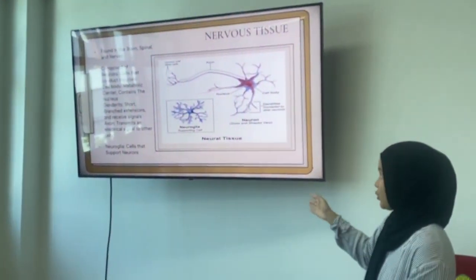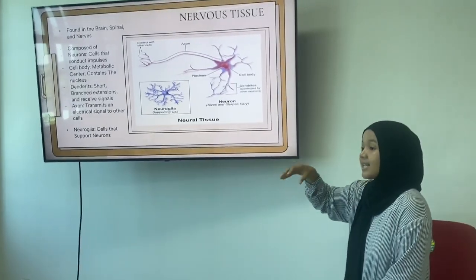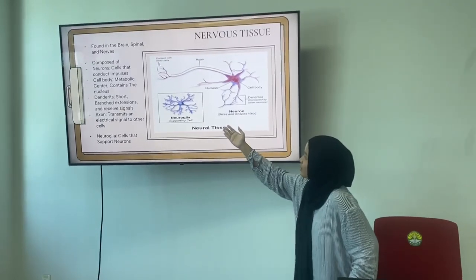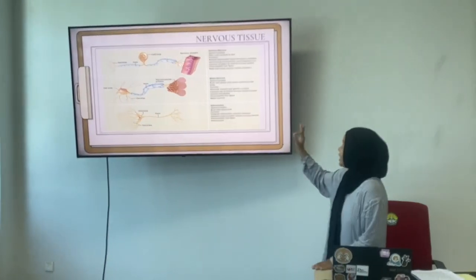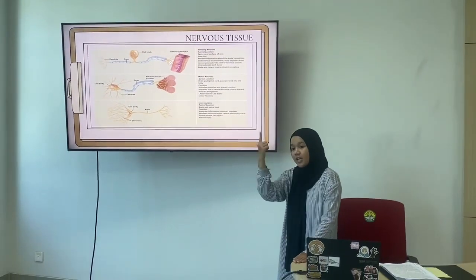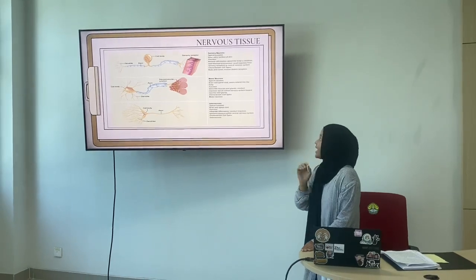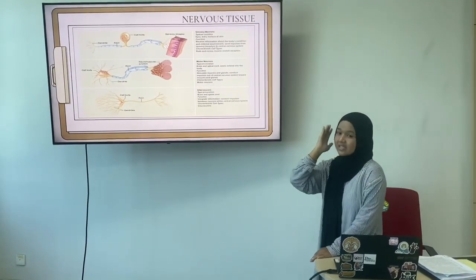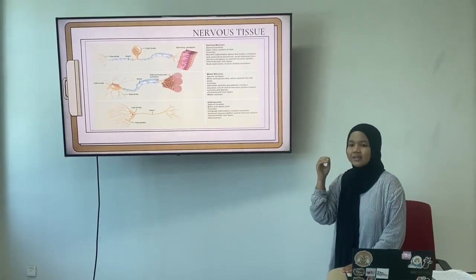Thank you. And the next, nervous tissue, which has neurons and cell bodies. Nervous tissue sends information and signals to other cells. The neuron is the cell that conducts impulses, and the cell body is the metabolic center containing the nucleus. There are three types of nervous tissue: sensory neuron, motor neuron, and interneuron. Sensory neurons are typically located in the surface of the skin. Motor neurons are typically located in the brain and spinal cord. And interneurons are typically located in the brain and spinal cord.